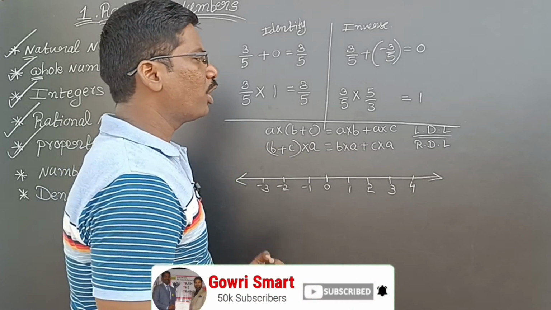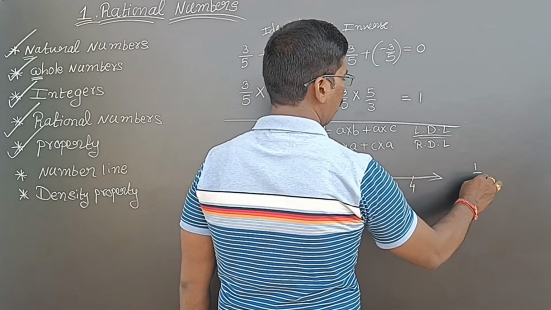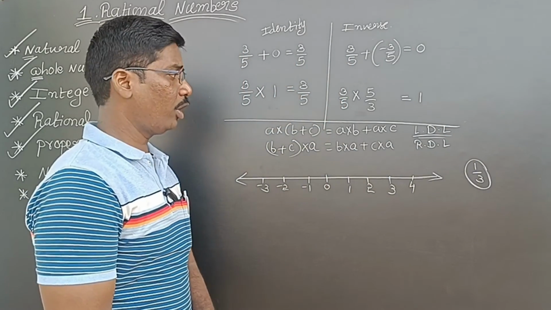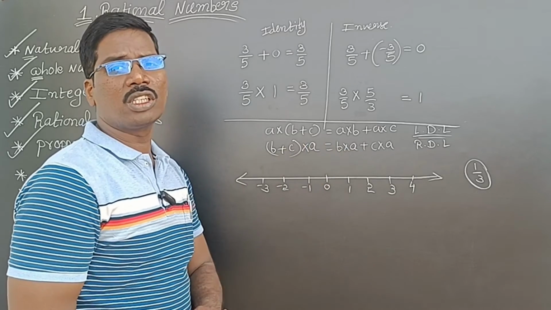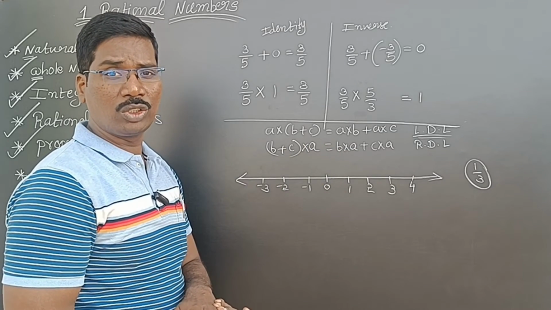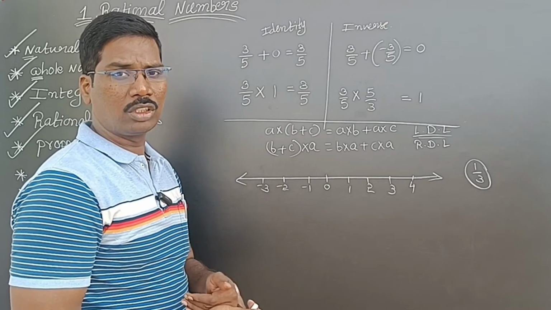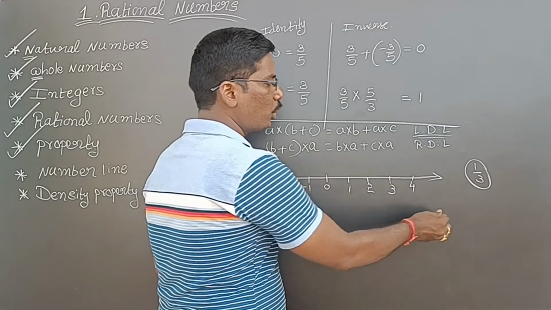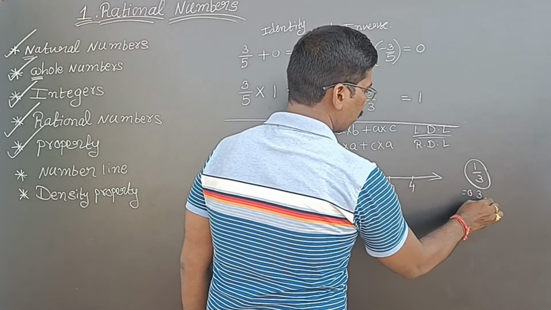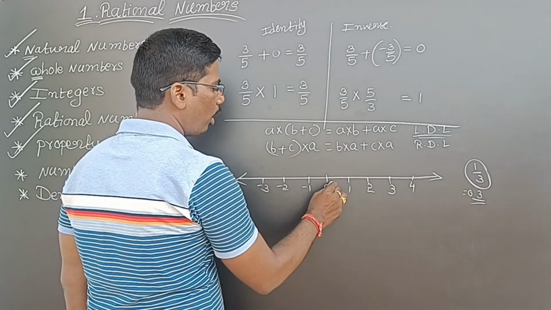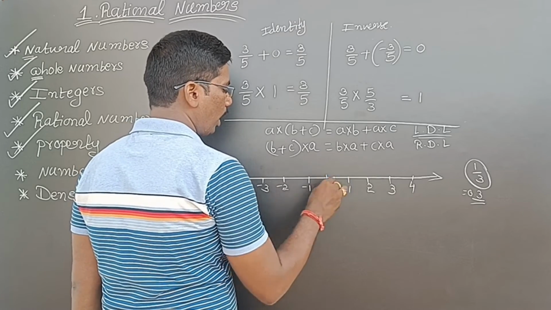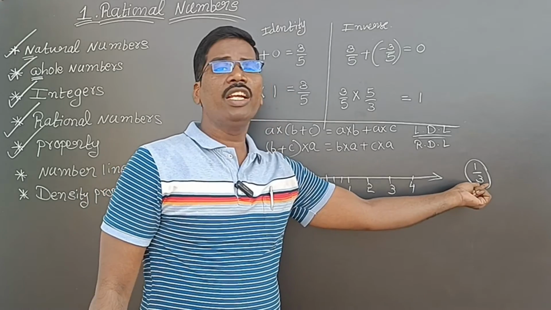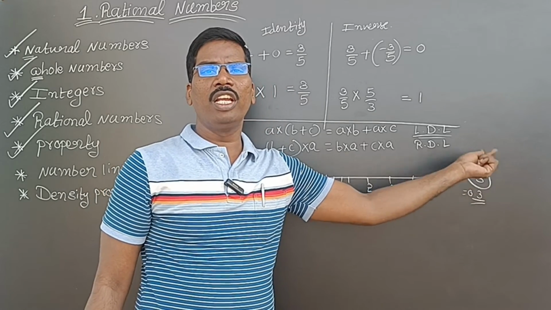For example, I want to represent 1 by 3, because 1 by 3 is a rational number. We can represent rational numbers on the number line also. How to represent 1 by 3? 1 by 3 is clearly less than 1 and greater than 0, which means it lies between 0 and 1. Between 0 and 1, we have to make 3 equal divisions.